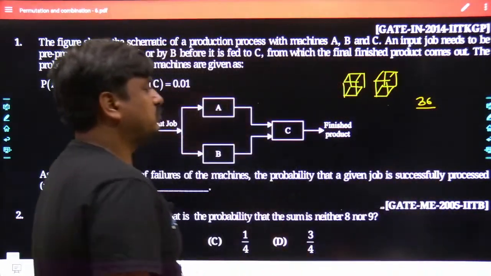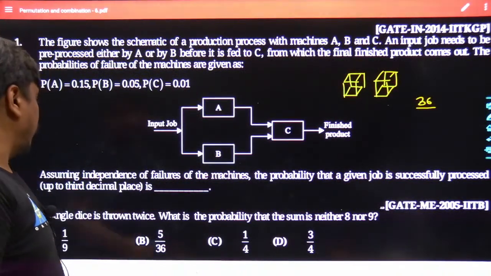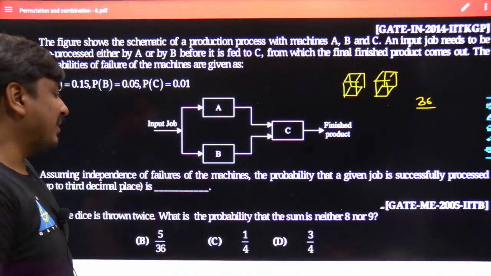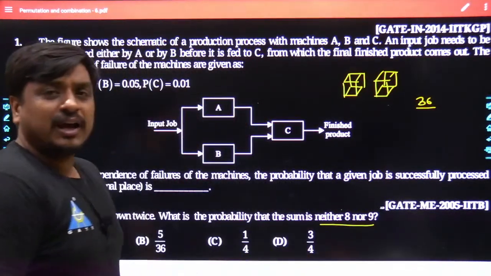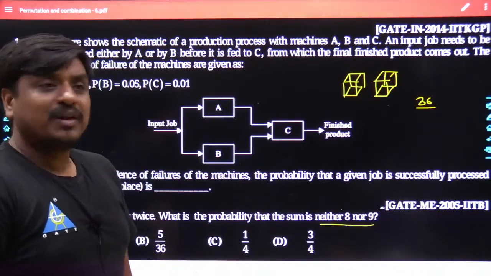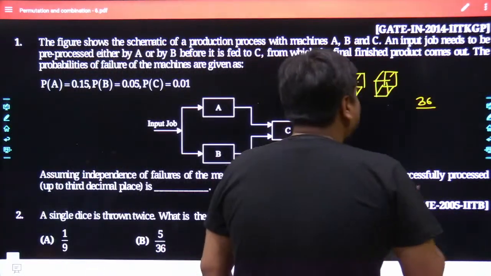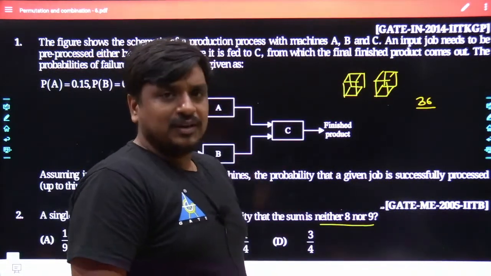That is for sure. And as far as this problem is concerned, your favorable events are, what is the probability that the sum is neither 8 nor 9? That means apart from 8 or 9, whatever sum comes into the picture, all those outcomes are going to be my favorable conditions. May I know what the different sums would be my favorable conditions? You can see by yourself.